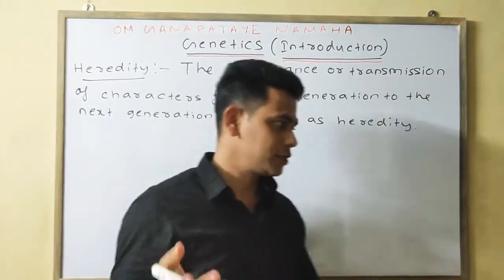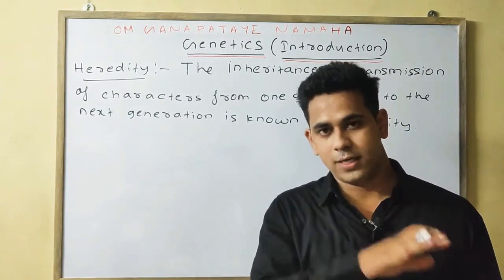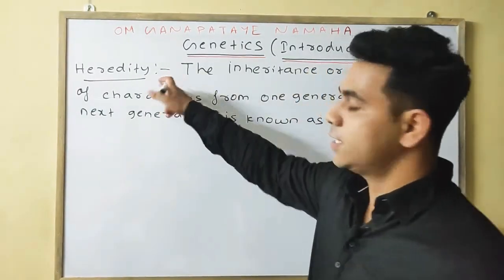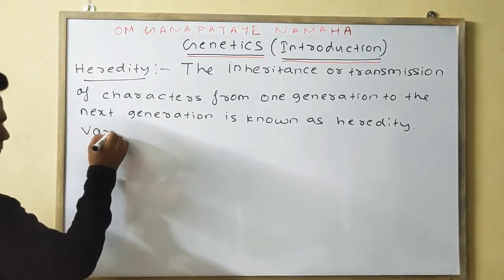Means the various characteristics that are transferred from one generation to another are known simply as inheritance or heredity. Second is your variation.